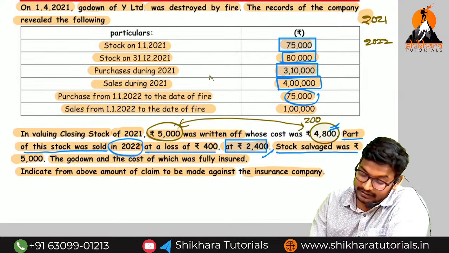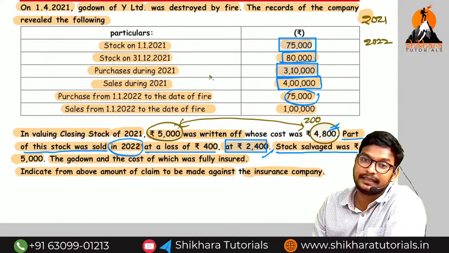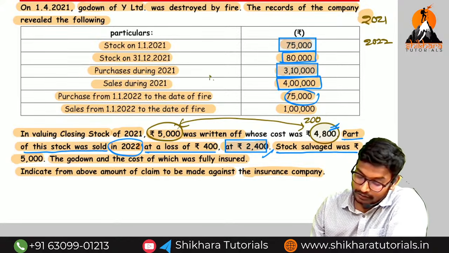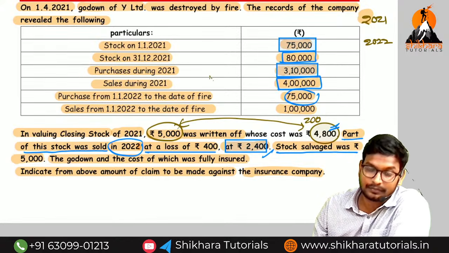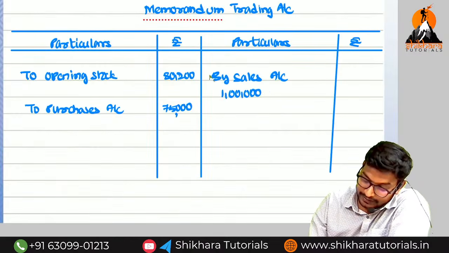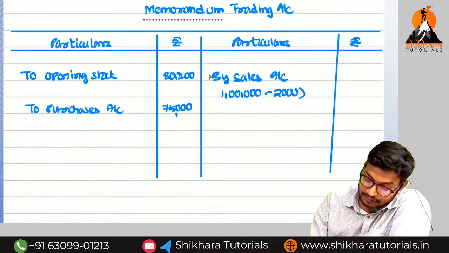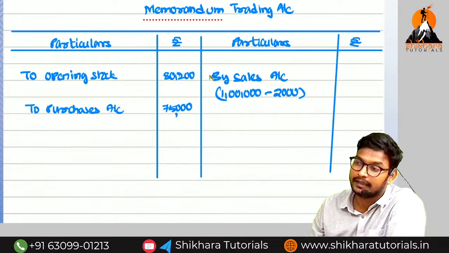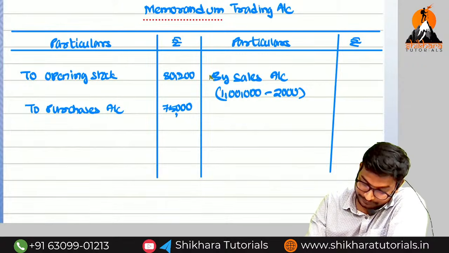The actual cost is 2,400 and they have sold at a loss of 400, so the actual selling price is 2,000. It is abnormal sales, and 2022 means the current year. So minus 2,000, because wherever the abnormal item is presented, we have to adjust.